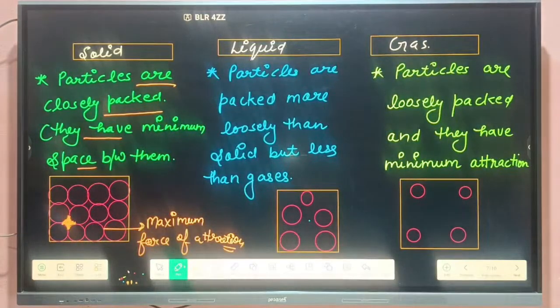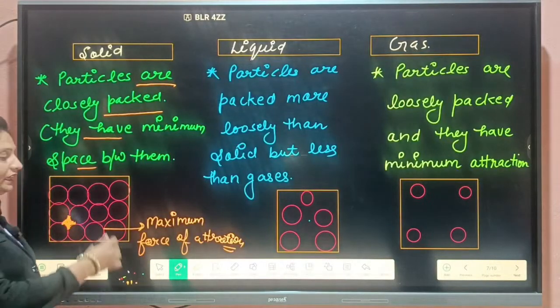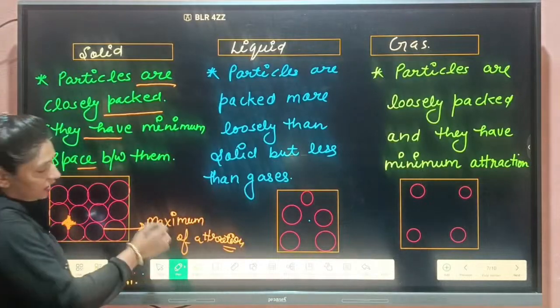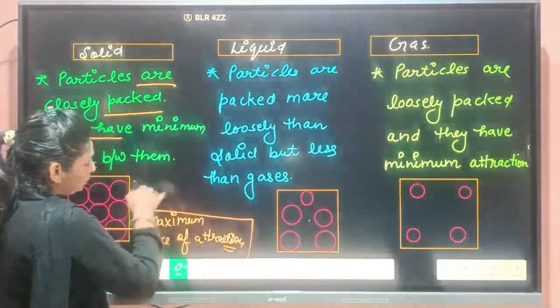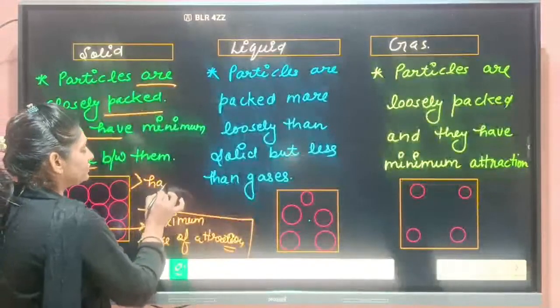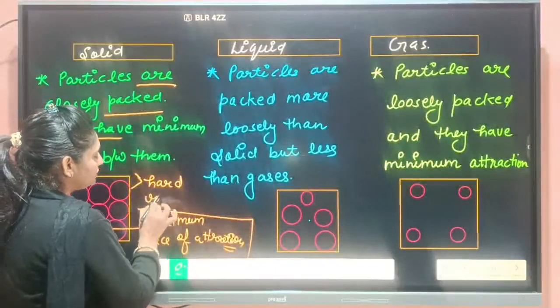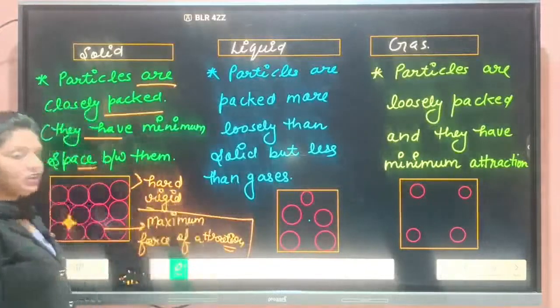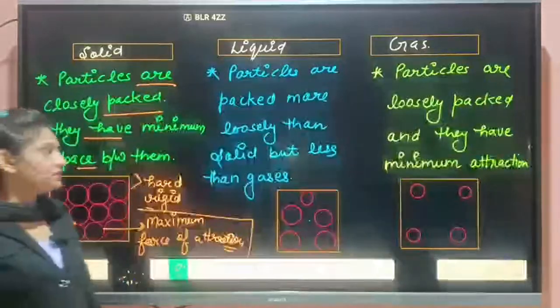That's why they are closely packed, and that's why they have minimum space between them. Due to these reasons, solids are hard and rigid. They have definite shape because they cannot be compressed further.